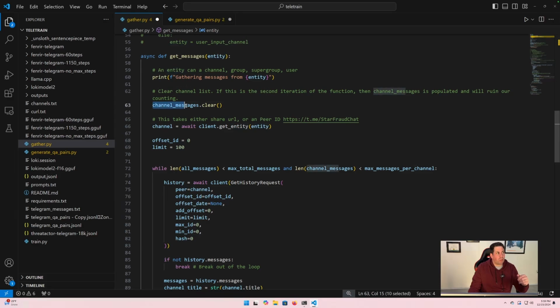If you remember, channel messages holds all the messages that we are currently gathering from a specific channel. Remember, this is a loop now. So if we're in the second iteration of this loop, we want to empty this because that means that we've moved on to another channel. So in this function, we're just clearing out that list to make sure that there's nothing left over from another iteration of the loop.